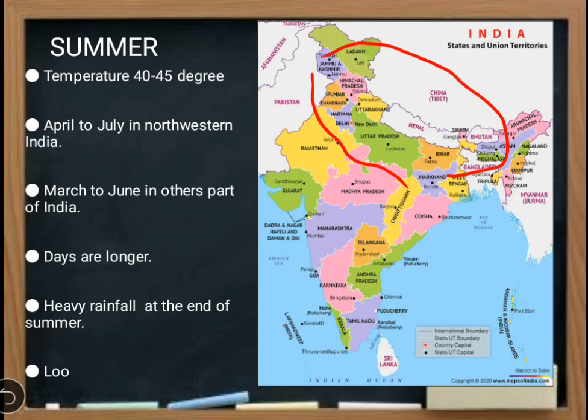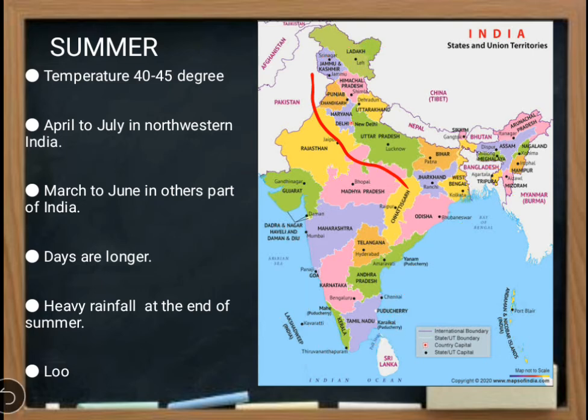During this time, at the end of summer, heavy rainfall happens in India, and in that time, days become very long. But in the coastal areas, that means the areas just attached to the seas, a moderate wind blows. That is why the people of these areas feel quite comfortable. So they don't feel too much heat. A cool breeze comes from this part and makes these areas a little bit cool.